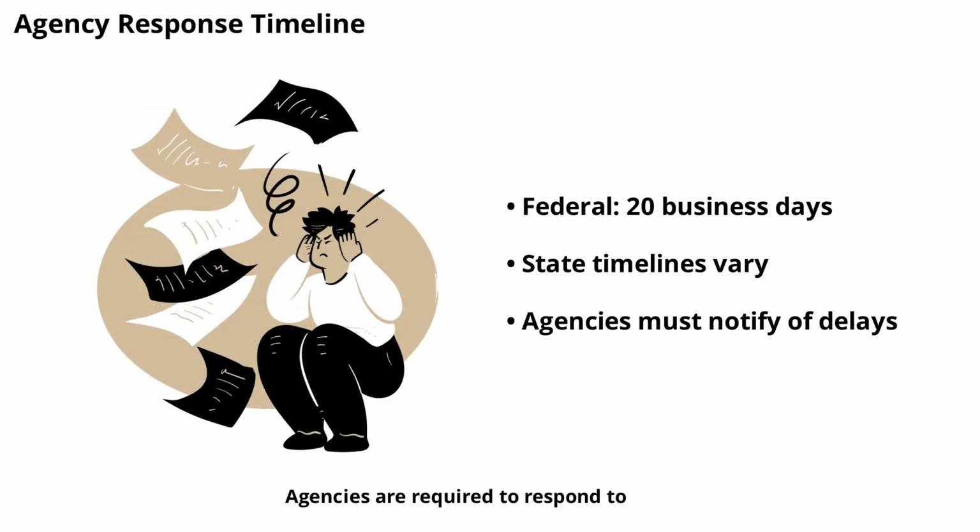Agencies are required to respond to FOIA requests within a certain time frame. For federal agencies, it's usually 20 business days. State timelines can vary, ranging from a few days to several weeks. If the agency needs more time, they should notify you and explain the delay.